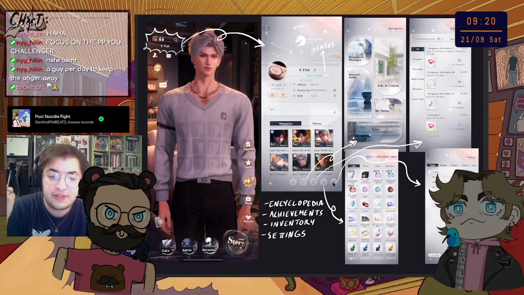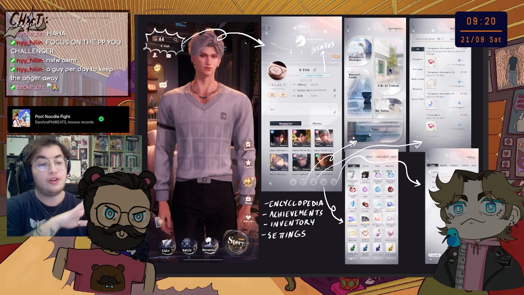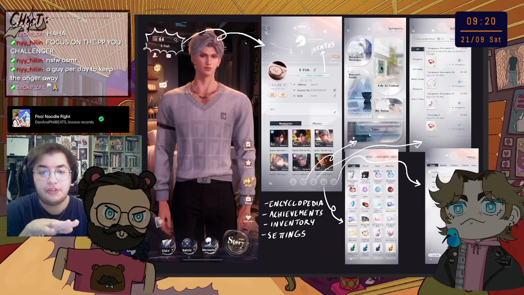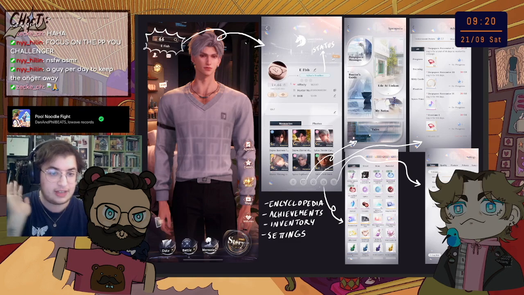If you click on the little things down there, so this is to download. This is the encyclopedia, which is really practical. Because this game throws a lot of terms at you that I will explain when I explain the lore. But this is basically all of the encyclopedia of the game. So if you're like, I don't remember who this is, I don't remember what this is, you go there, it's all explained, that's great.